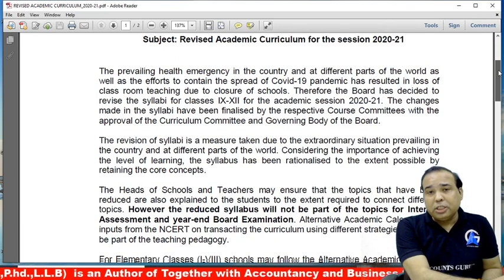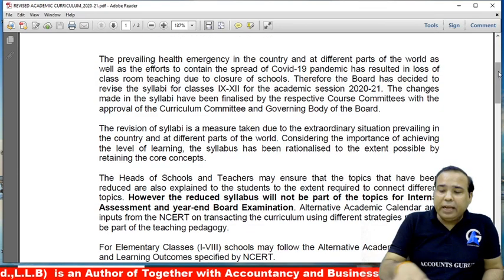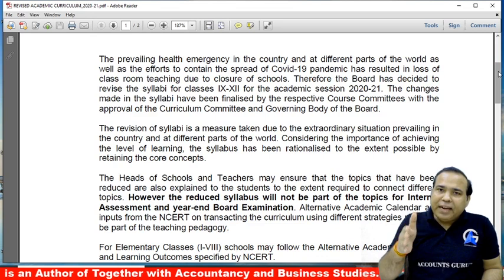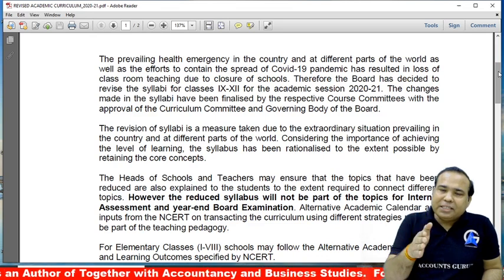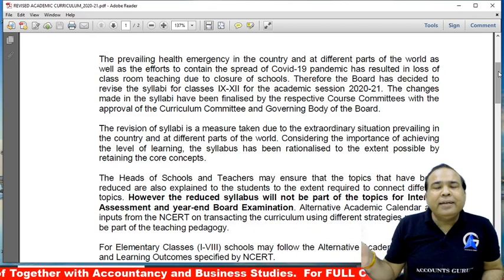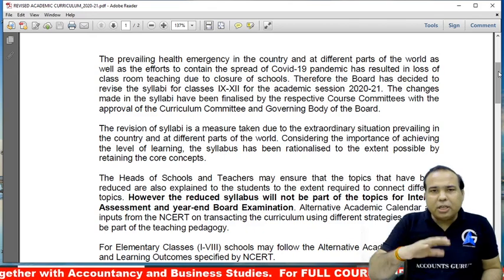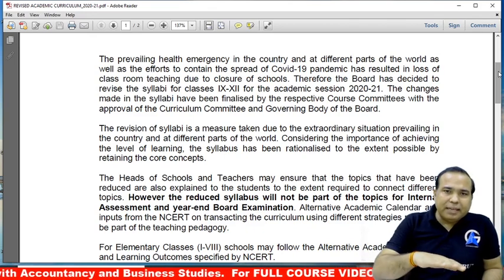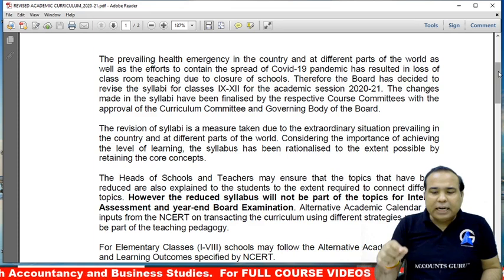and the head of schools and teachers may ensure, this is a very important line. Why? Because there will be a confusion that you will find certain topics are there in the revised syllabus, and then you will find the topics are there in the deleted list. So there's a confusion among teachers like what to do, whether to follow the revised syllabus or that. So this paragraph will help you a lot.